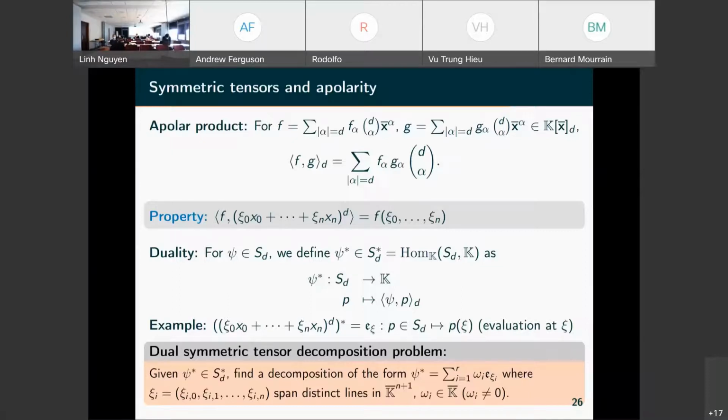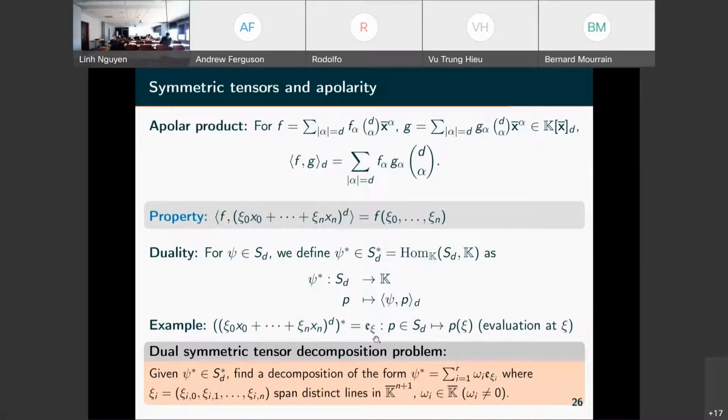And so given a psi, which is a symmetric tensor, we can look at its dual, which is simply taking the apolar product with psi. This defines a linear functional. And what this property says is that the dual of the power of a linear form corresponds to the evaluation at the point.